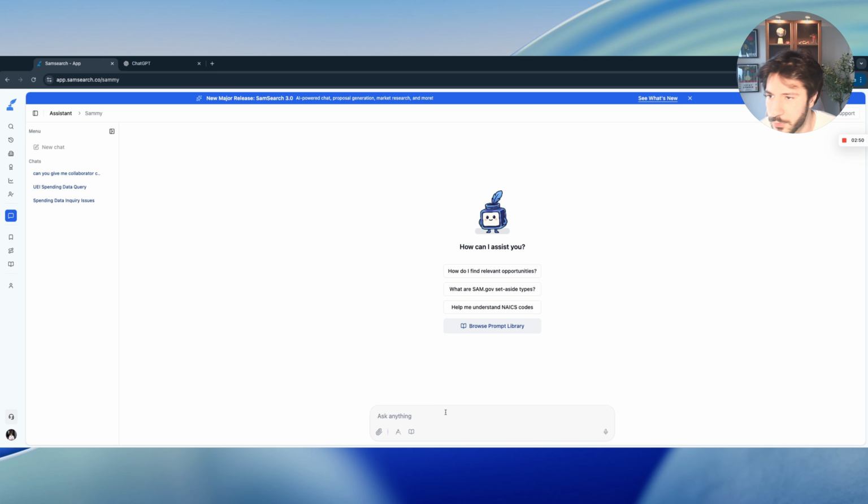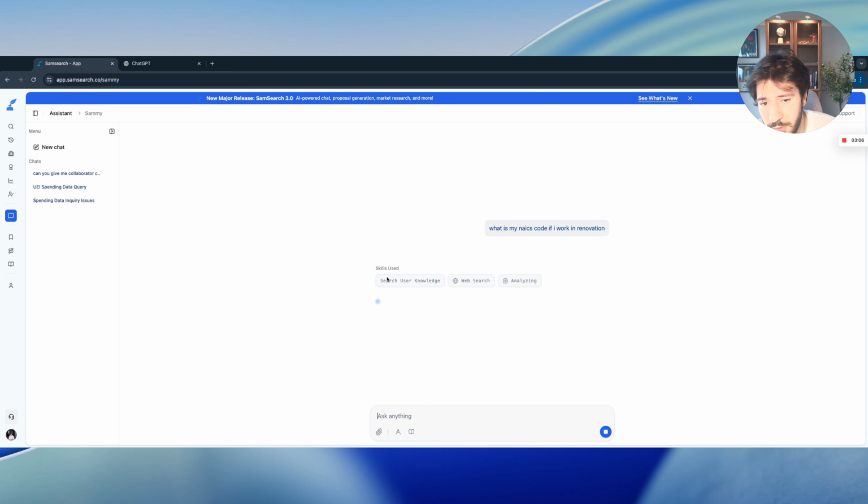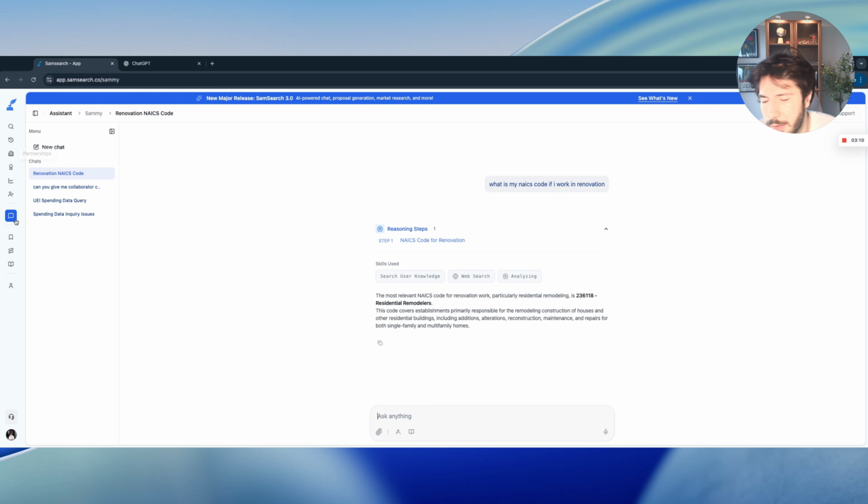So I could potentially ask it questions like, what is my NAICS code if I work in renovation? So now it's searching my user knowledge. I have information in my profile that it pulled from, and it gave me the analysis that this would be my NAICS code. Now, I also always like to use the voice feature because I don't want to be typing a lot. So we're going to do that right now.